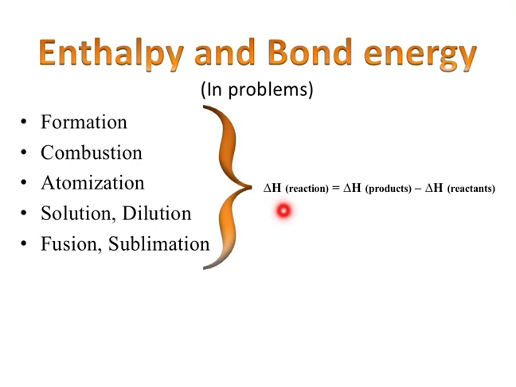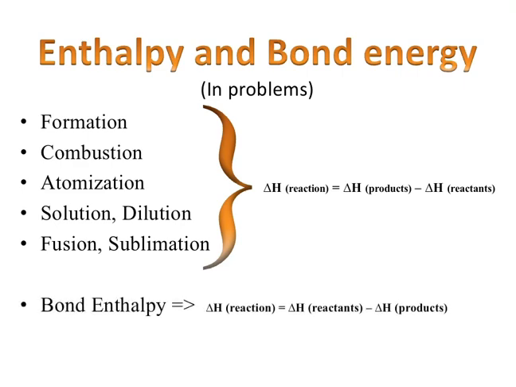You should be very clear about this. Enthalpy of reaction is equal to products minus reactants for all reactions except bond enthalpy. For bond enthalpy, del H, the total reaction enthalpy, is equal to reactants minus products. For bond dissociation, it is reactants minus products. Bond enthalpy or bond dissociation energy or bond energy, whatever you call it, if there is a bond, James Bond, it should be reactants minus products. So del H, the total reaction enthalpy, equals reactants minus products. That's all. This is the main thing many people will ask in the questions.